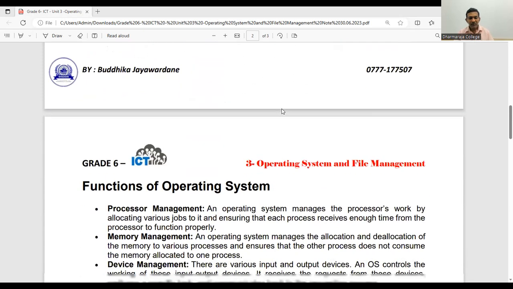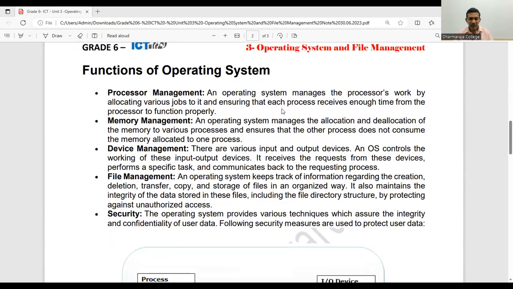So what are the functions we can see in our operating system? There are some kinds of management. You can see processor management, memory management, device management, file management, and security management. If you open the operating system, these processes are available. Let me show you one of them here.